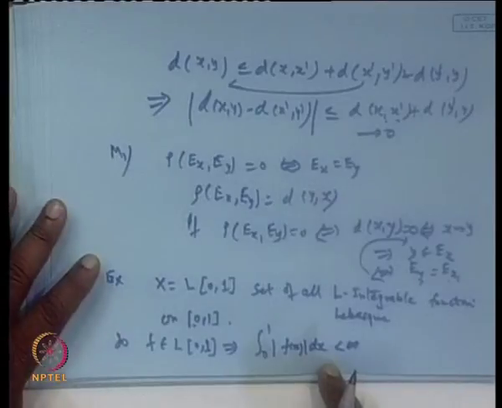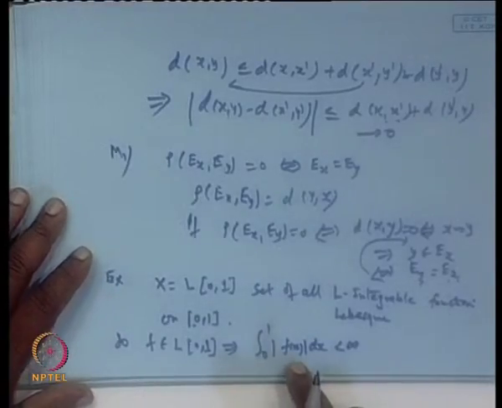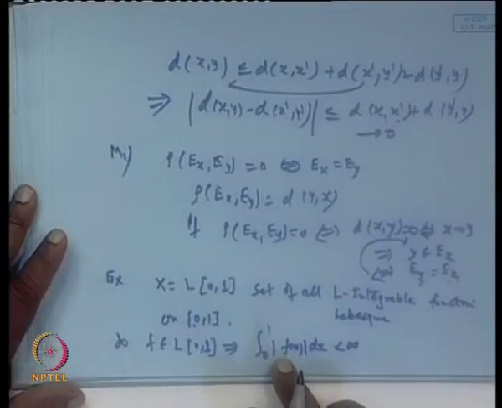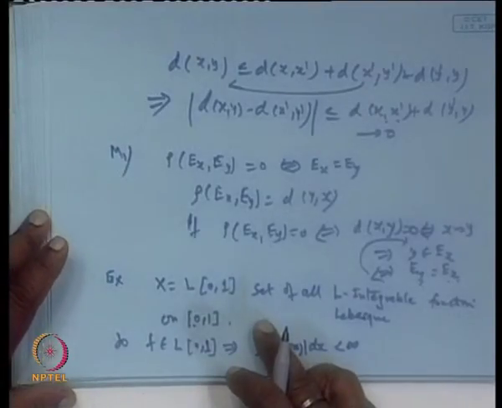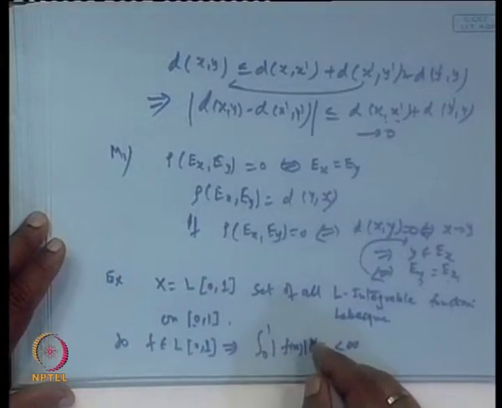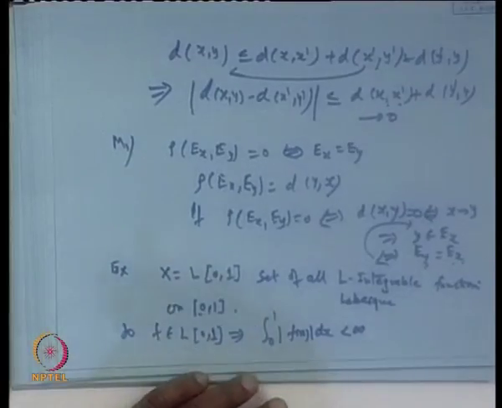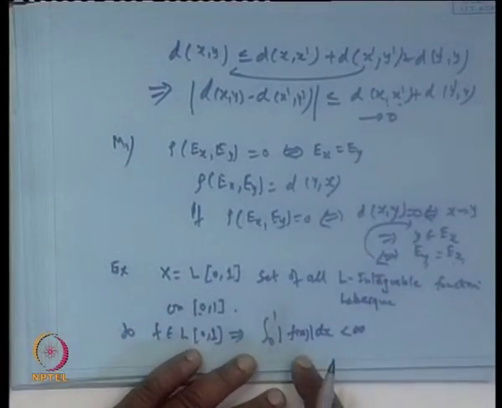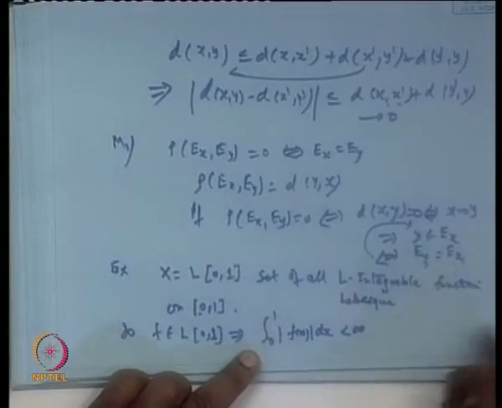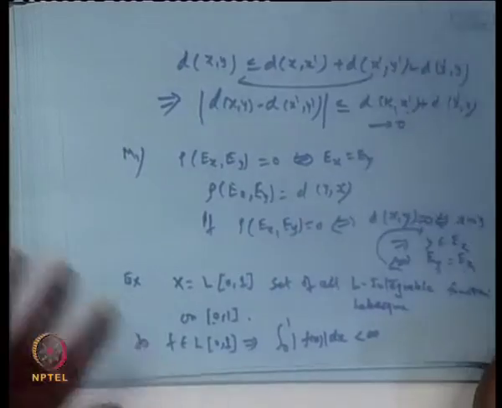Lebesgue integrable means those functions for which the absolute value is integrable over 0 to 1. When we say L p, then we have to raise the power p, so p-th integrable functions. This is a higher concept than the Riemann integrals. Here we have functions f which are Lebesgue measurable functions, Lebesgue integrable functions.